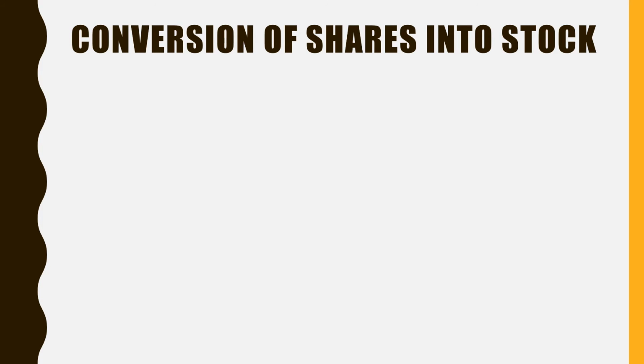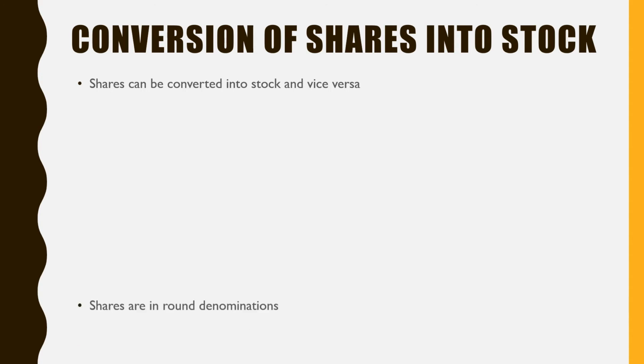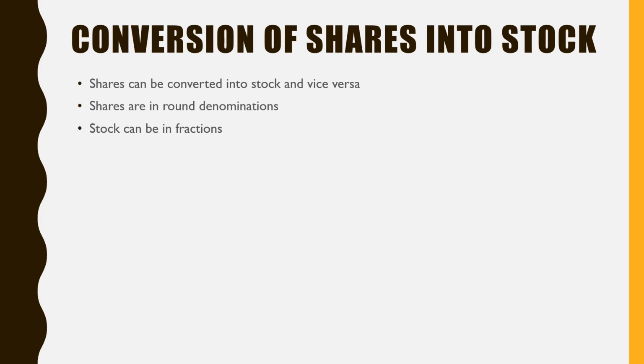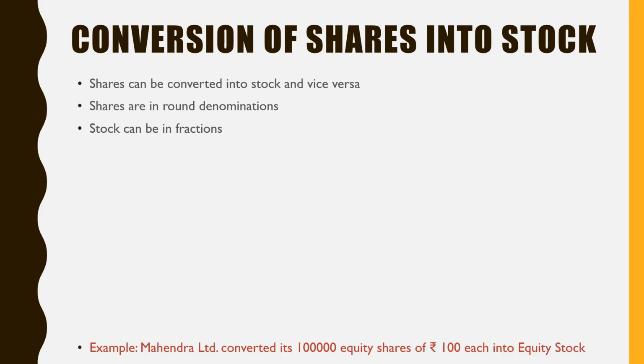Next mode of alteration of capital is conversion of shares into stock, or vice versa. The stock can be converted into shares again. So shares are in round denominations. We can see rupees 2 share, rupees 10 share, right? But the stock cannot be, they may be in fractions.